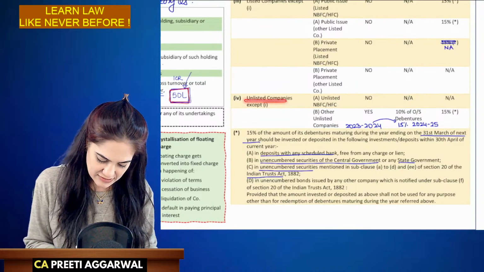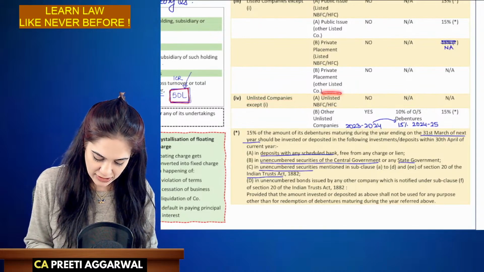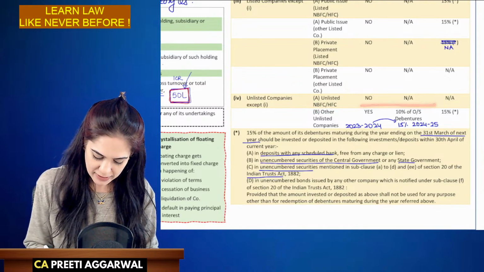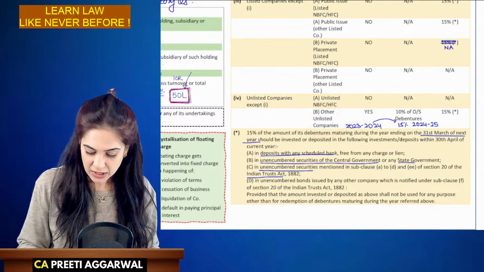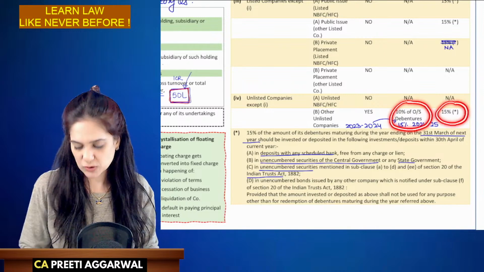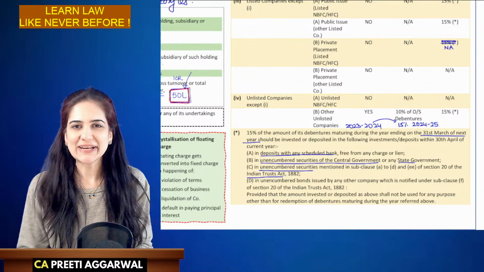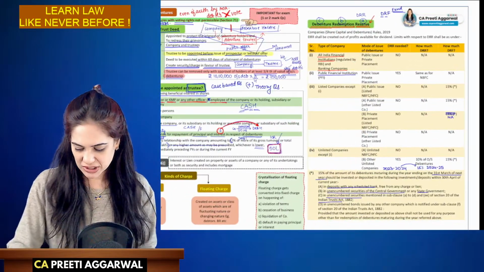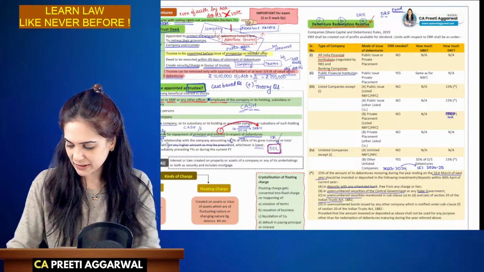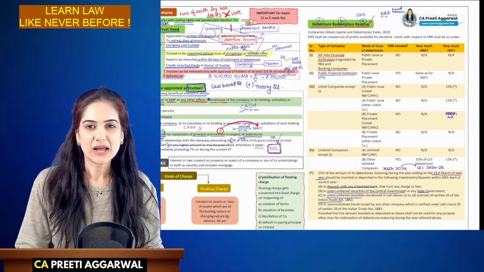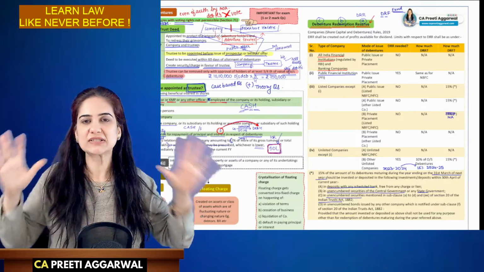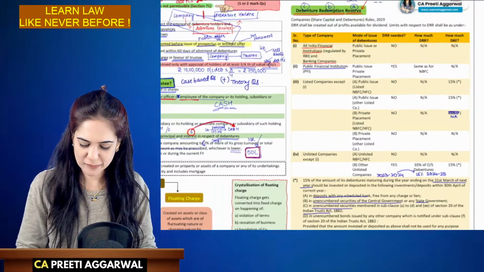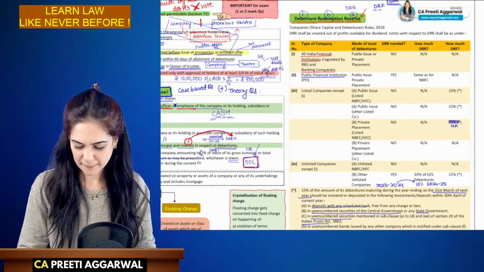If you are an unlisted company and you are an unlisted NBFC or HFC, housing finance company, nothing is required, but for other unlisted companies, DRR is required, DRF is also required. There is actually nothing to explain in this, but you just need to memorize the table. Just memorize the table, and I think your work is simplified. Explanation is required when everything is theory. Here I have simplified the provision for you. Simply remember this for the exam.